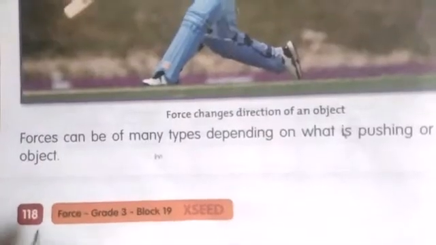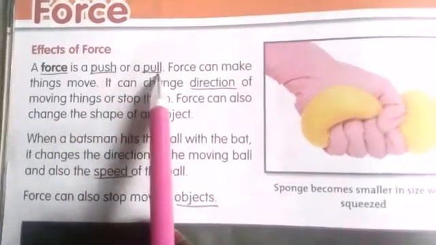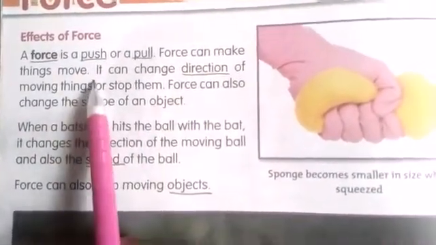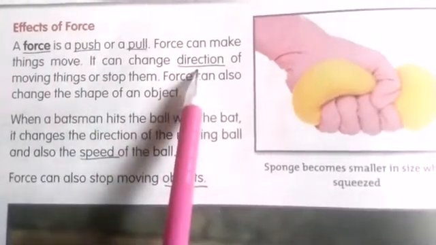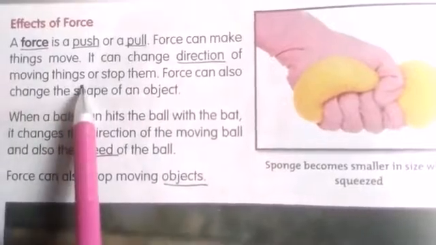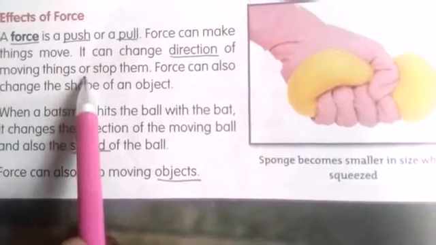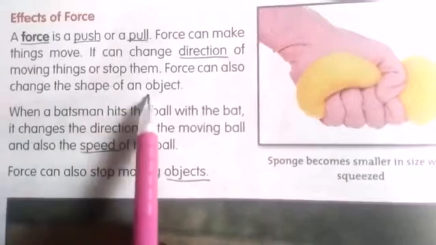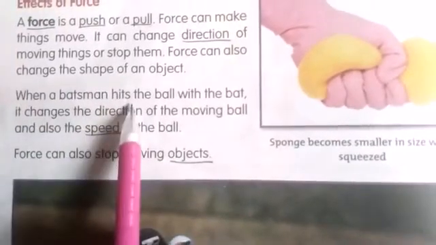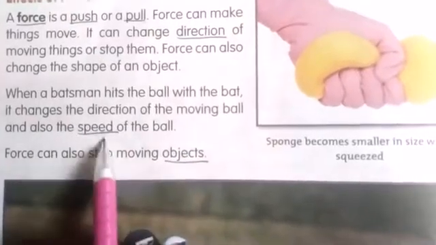Now take out your reader, children. Open page number 118. Here you can see: a force is a push or a pull. Force can make things move. Underline force, push or pull. It can change direction. Underline direction of moving things or stop them. Either we can change the direction of moving things and also we can stop them. Force can also change the shape of an object. When a batsman hits the ball with a bat, it changes the direction of the moving ball and also the speed of the ball.